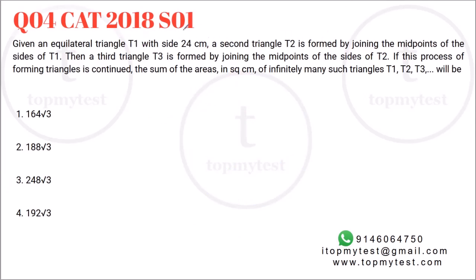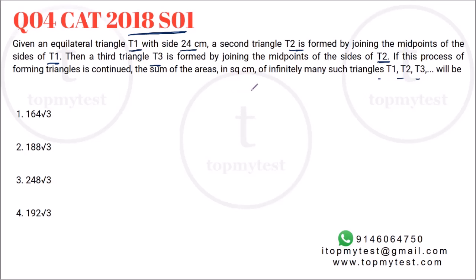Fourth question, this is from CAT 2018 slot 1. Again, you can solve this only with the knowledge which is given to you right now. You don't need knowledge of even similar triangles or congruent triangles. Let's see. Given an equilateral triangle T1 with side 24, a second triangle T2 is formed by joining the midpoints of the sides of T1. Then a triangle T3 is formed by joining the midpoints of sides of T2. This process of forming is continued, and what will be the sum of areas of the infinitely many such triangles T1, T2, T3, and so on?